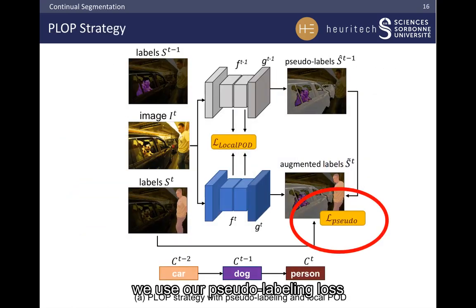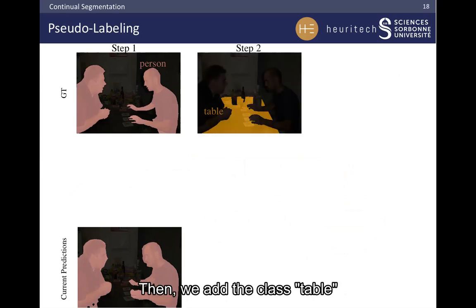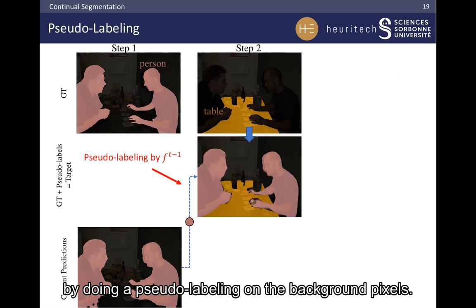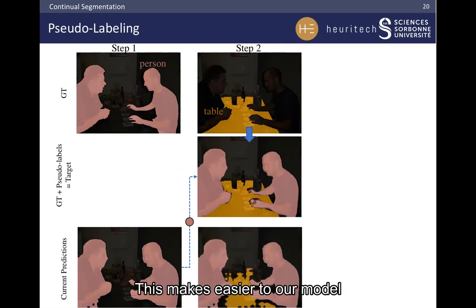Then, we use our pseudo-labeling loss to tackle the background shift. First, we learn the class person in red. Then we add the class table. But only this new class is labeled, which can be a problem. Therefore, we reuse the knowledge of the previous network by doing pseudo-labeling on the background pixels. By doing so, our new ground truth contains both table and person. This makes it easier for our model to handle the background shift.